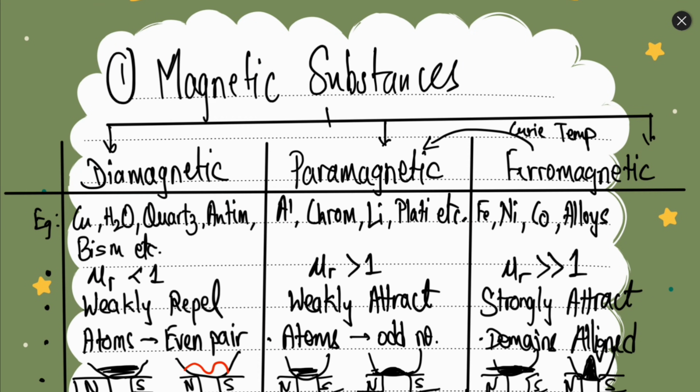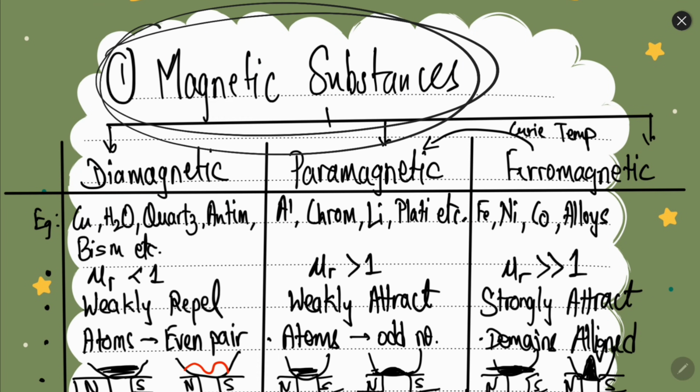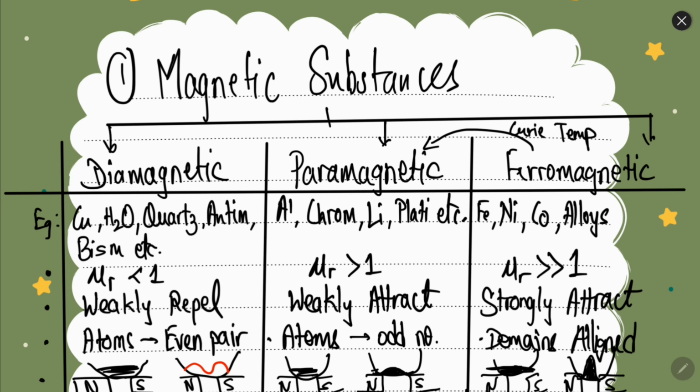Now let us discuss the magnetic substances. As discussed, the domains align in different ways, and because of them materials can be magnetic or non-magnetic, and they can show different magnetic properties. So on the basis of their magnetic properties, we have three different types of substances. First is the diamagnetic substance, second is the paramagnetic substance, and third is the ferromagnetic substance.